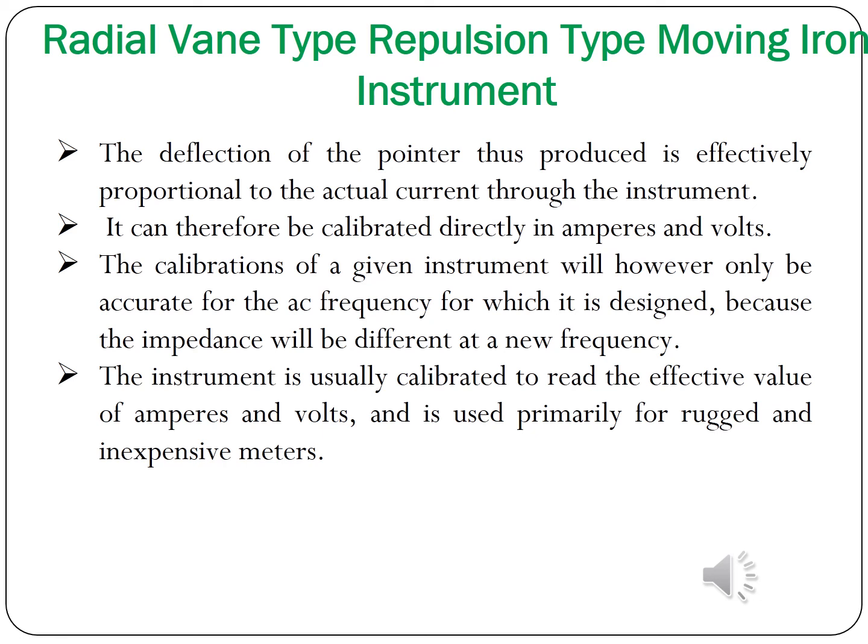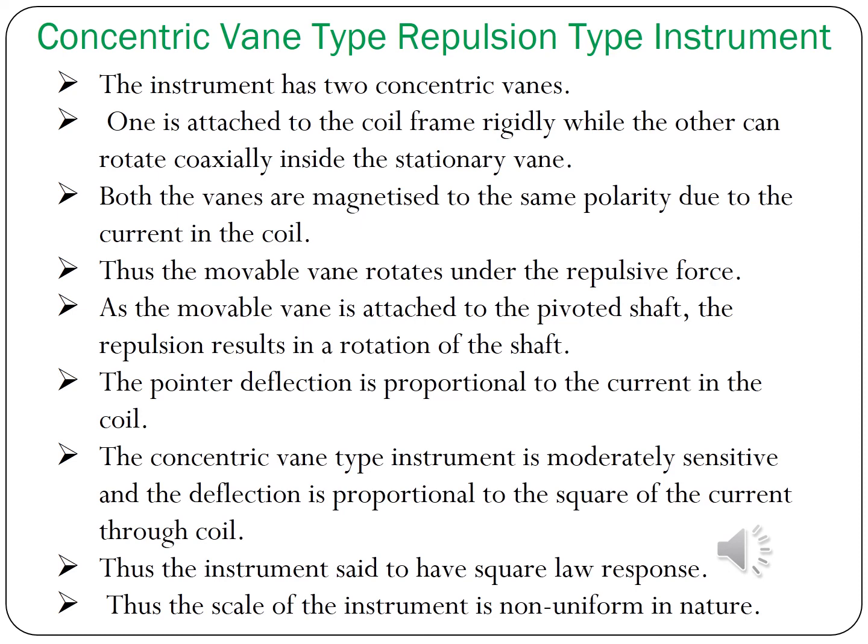So if the frequency changes, the impedance changes, so the measurement will not be accurate. The repulsive type instrument is usually calibrated to read the effective value of amperes and volts, and used primarily for rugged and inexpensive meters.